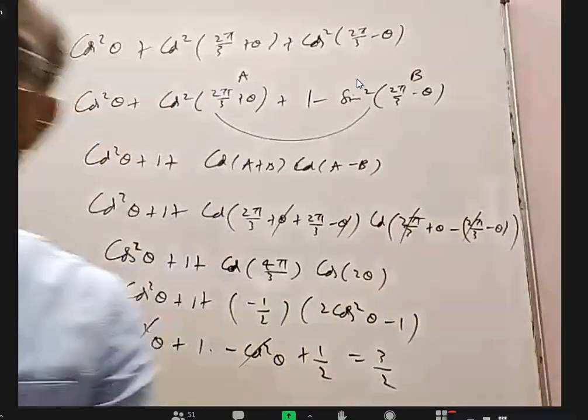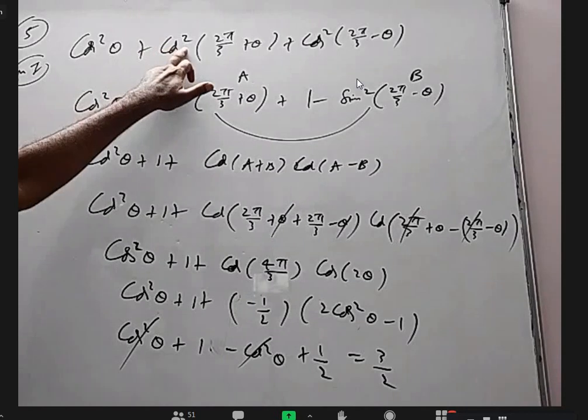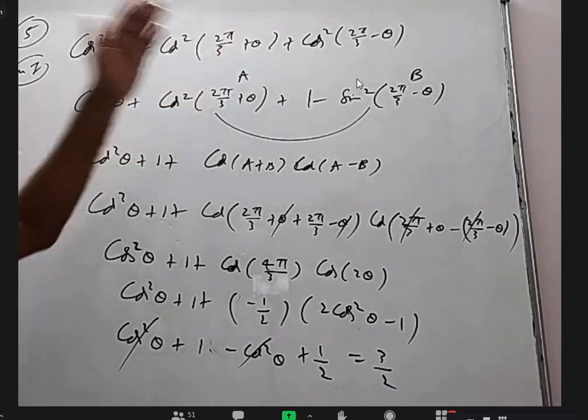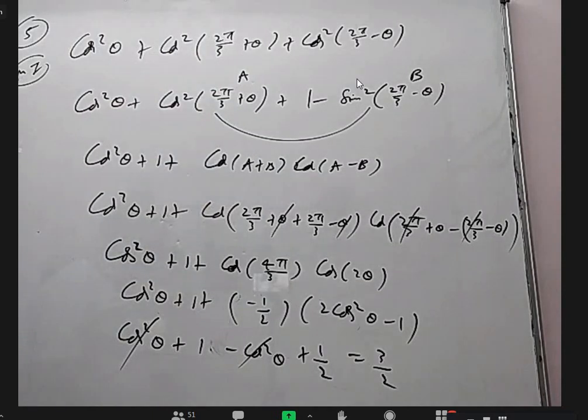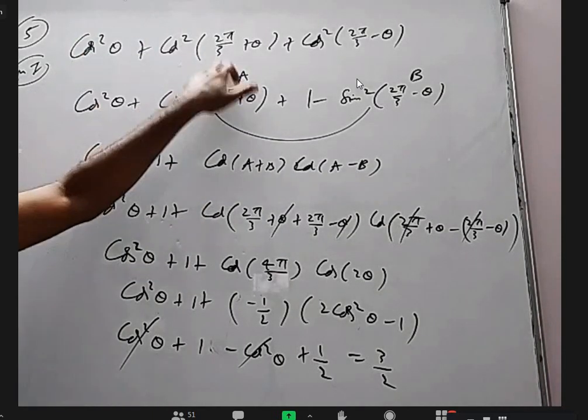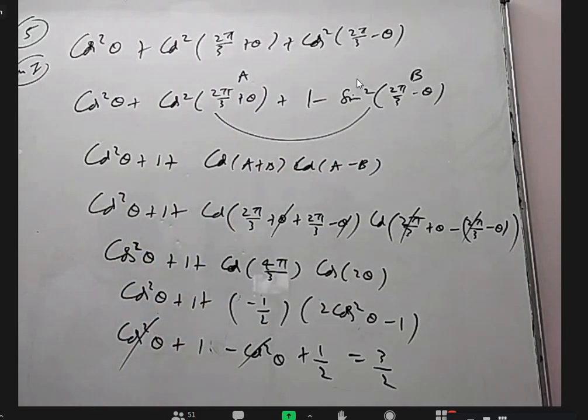Yes. So this cos square is there, no, sir? Cos square A plus B formula means like how to expand. Oh, forget about square. Cos of 2 pi by 3 plus theta is cos 2 pi by 3 into cos theta plus sin 2 pi by 3 into sin theta. Yes, sir. And then the square of it is like a plus b whole square, here a minus b whole square, 2 times a square plus b square you can write. Okay, sir. Understood.